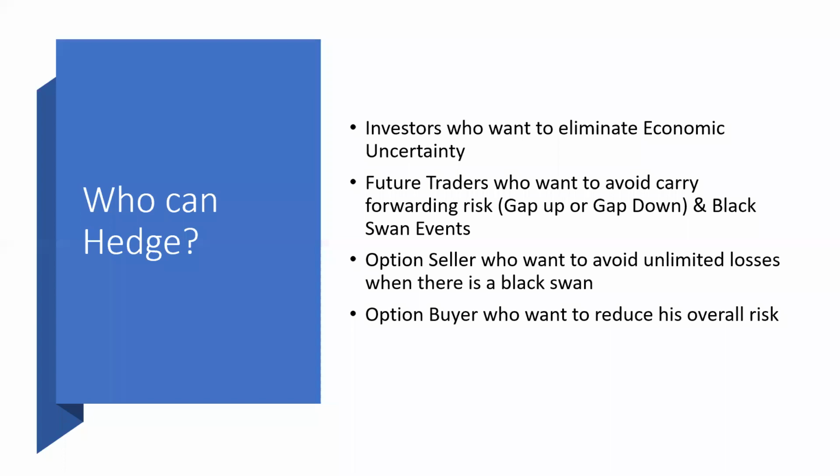And not only for option sellers, even for option buyers also, you can reduce your overall risk. I'm going to show you some examples, especially for an option buyer, what kind of strategy they can follow, and for an option seller, what kind of strategy they can follow so that their positions will get hedged, so that their overall risk will get reduced.